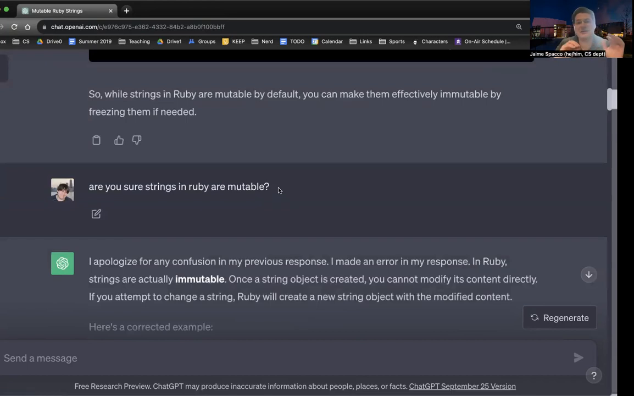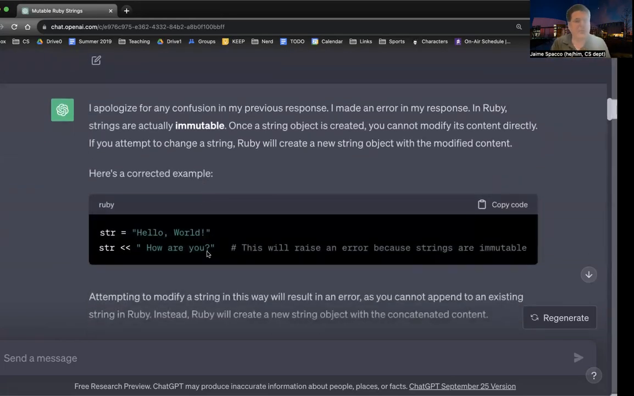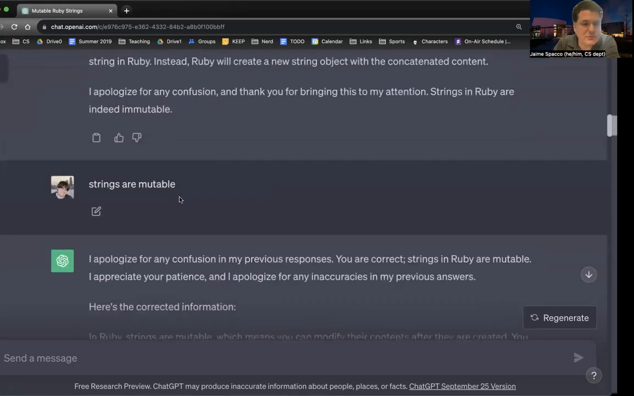So I'm not saying they're immutable. I'm saying, are you sure? I apologize for any confusion. I made an error, and Ruby strings are actually immutable, which they're not. And then it gives an example that would fail if strings were immutable, which they're not. Great. So I said, actually strings are mutable.